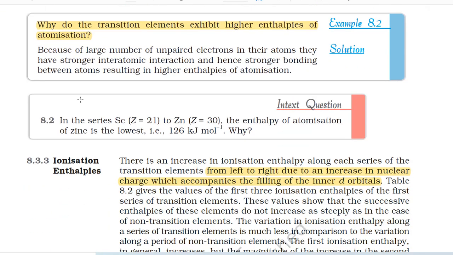Example 8.2 Why do the transition elements exhibit higher enthalpies of atomization? Solution: Because of large number of unpaired electrons in their atoms, they have stronger interatomic interaction and hence stronger bonding between atoms, resulting in higher enthalpies of atomization.